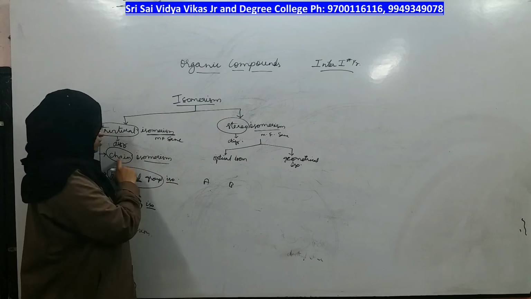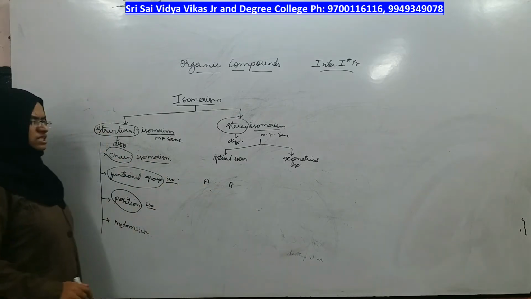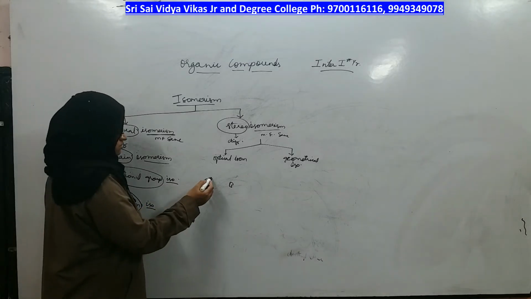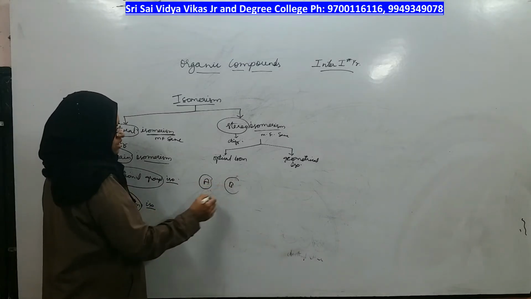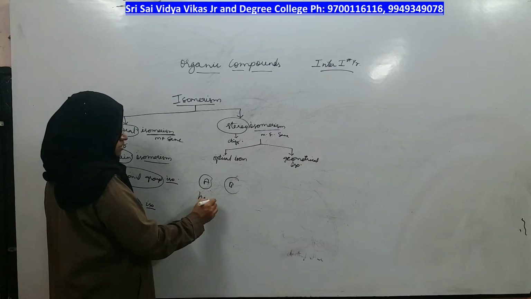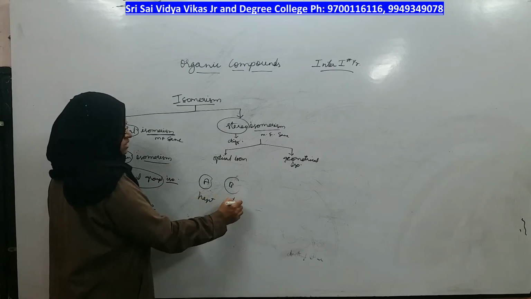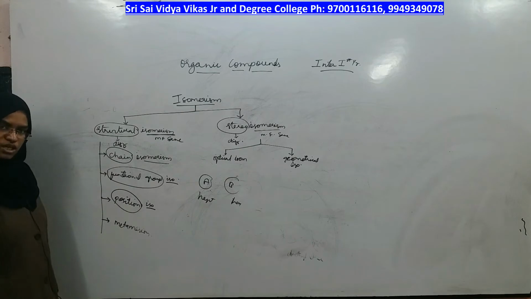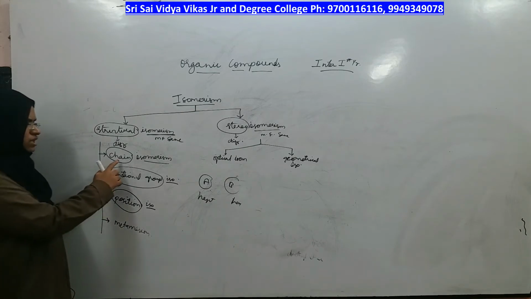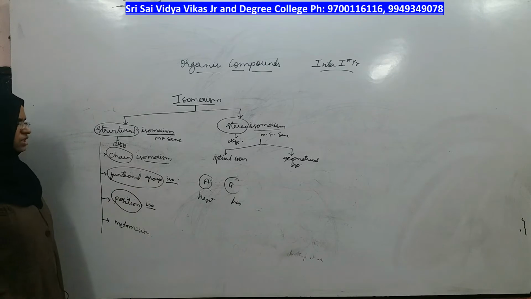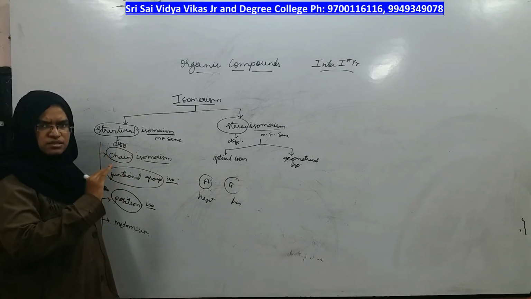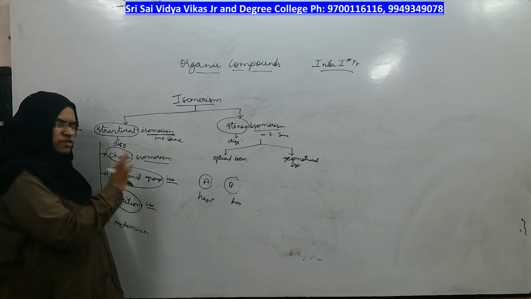If they ask whether they are chain isomers or not, the first step for finding any isomer is to find the length of the chain. Longest carbon chain is hept, longest carbon chain is hex. They are chain isomers. No need to check anything else, just look at the length of the chain, because in chain isomerism, everything else is the same, only the chain is different.